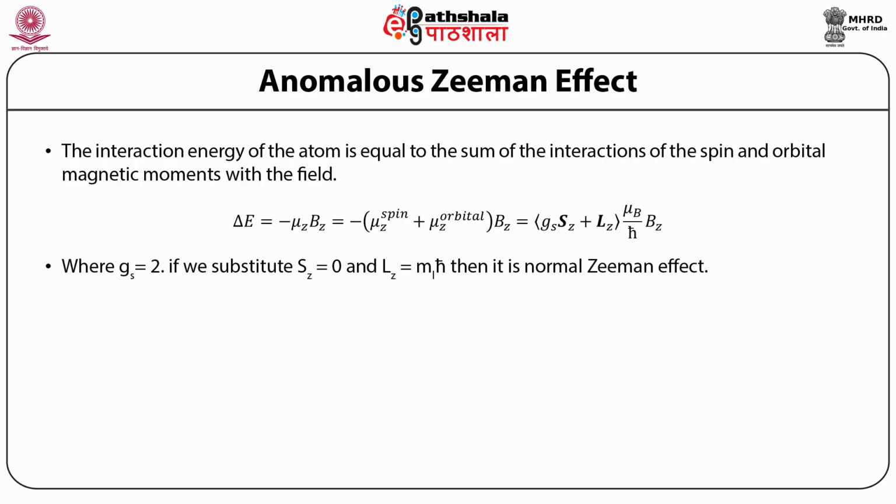In this equation, if we substitute Sz = 0 and Lz = MLħ, then we have the normal Zeeman effect. In the case of the precessing atomic magnet, neither Sz nor Lz are constant.